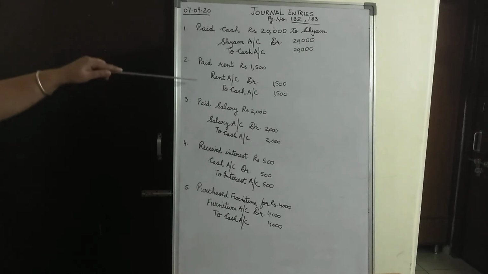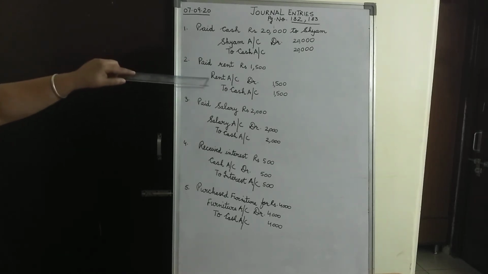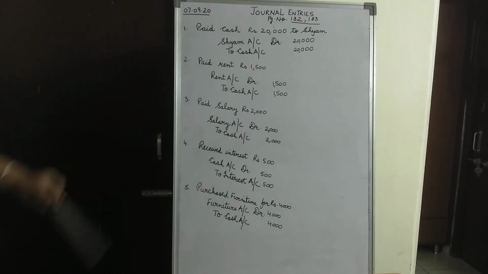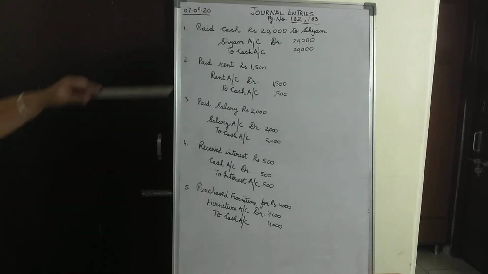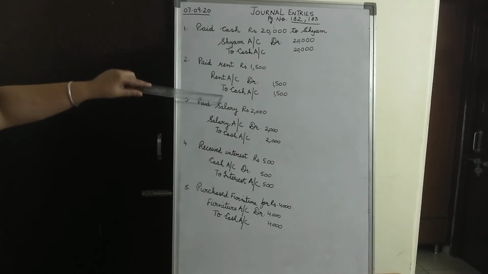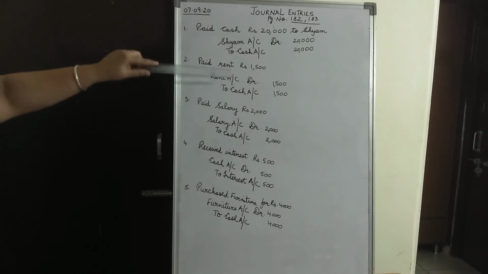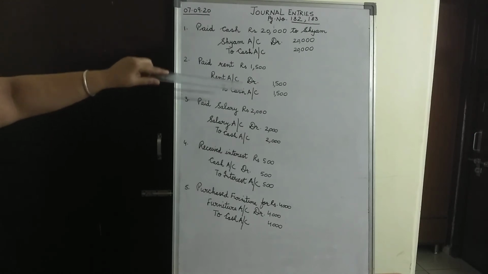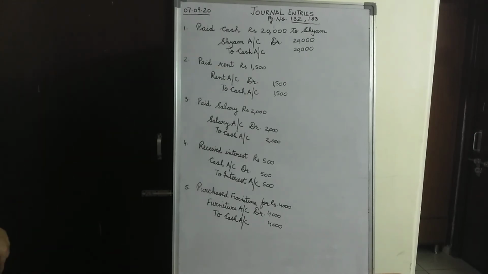So over here the entry would be: rent account would be debited, being part of the expenses, being part of the nominal account, the rule will be applicable on this. And cash is part of the real account, it is moving out of the business in terms of rent. So cash account will be credited with rupees 1500.